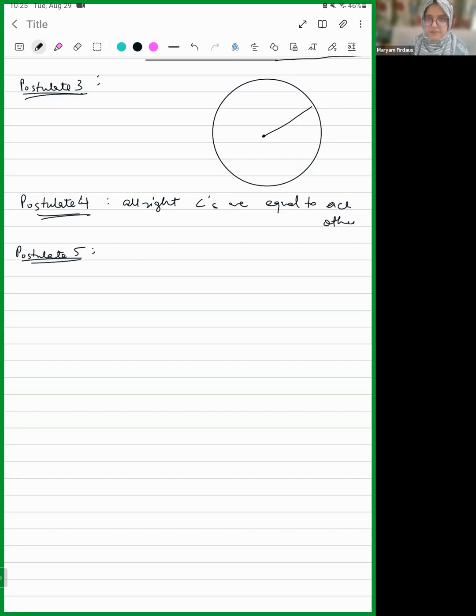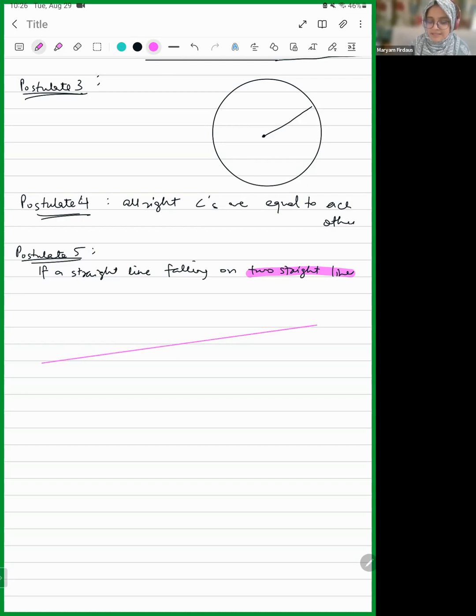So it says, if a straight line falling on two straight lines. So there are two straight lines. First of all, let me write it like this. If a straight line falling on two straight lines. So these are two straight lines. Though they are not saying parallel lines, okay?